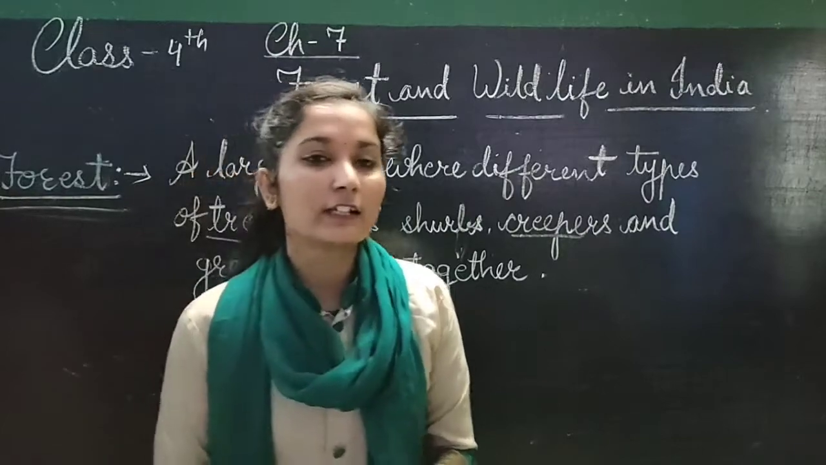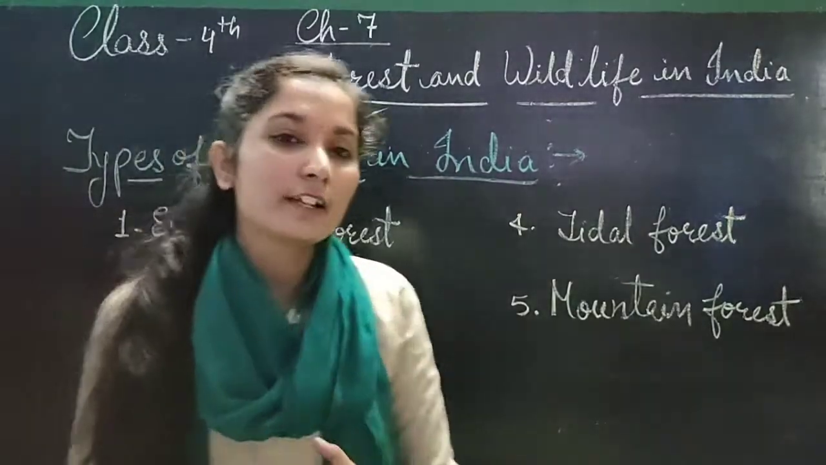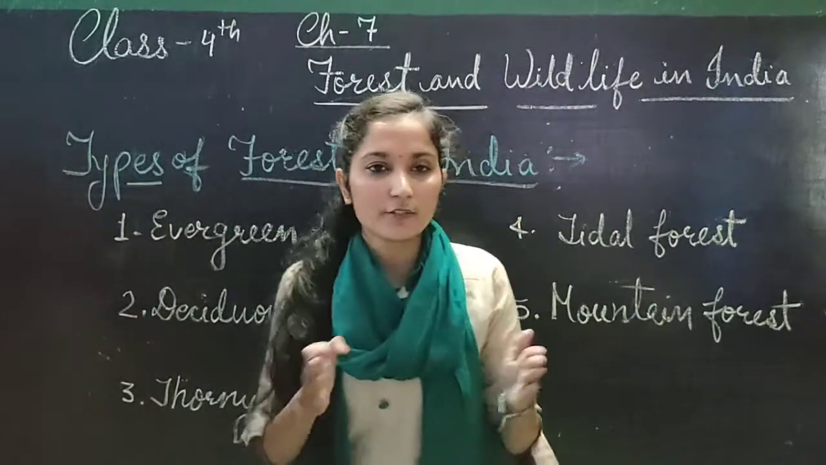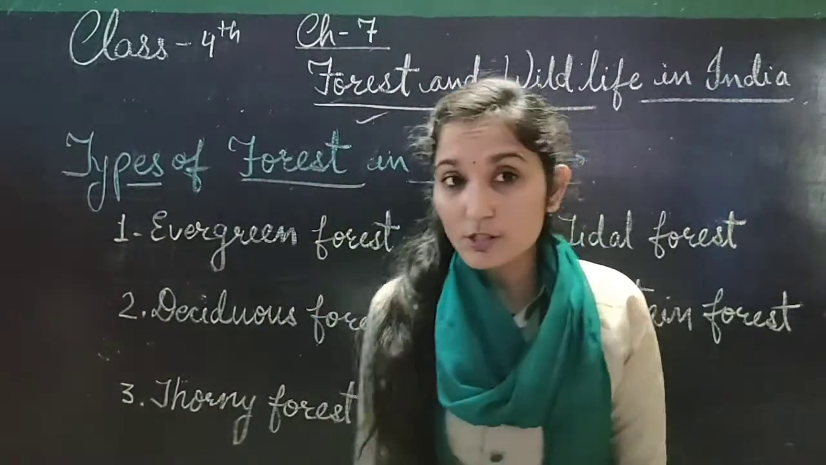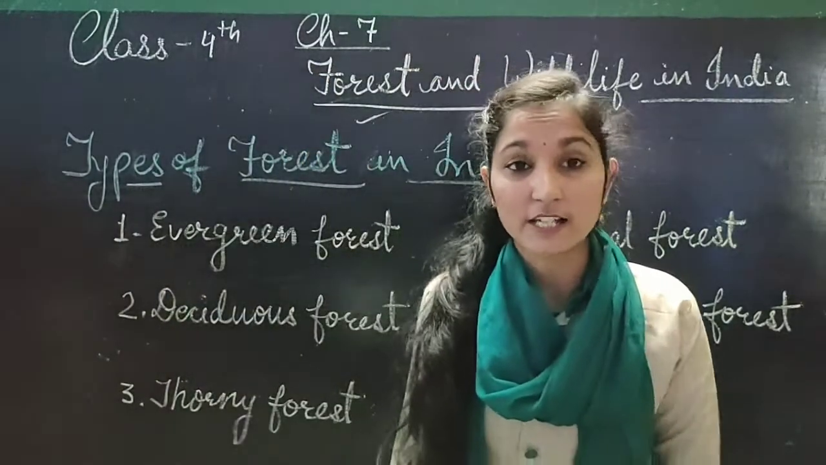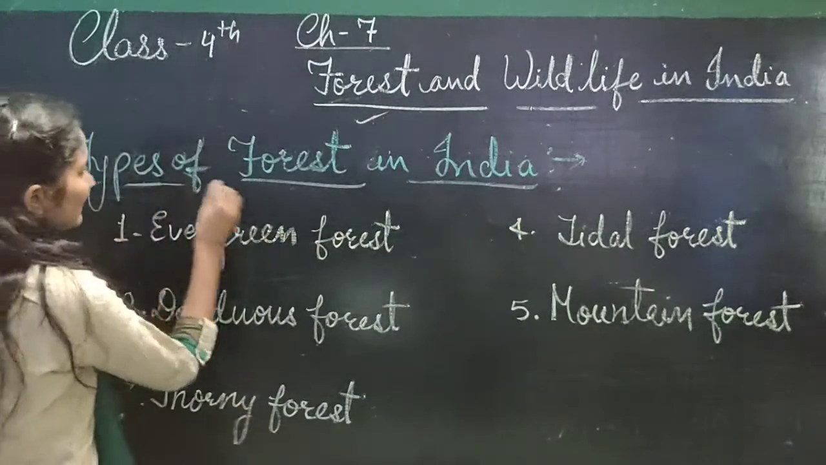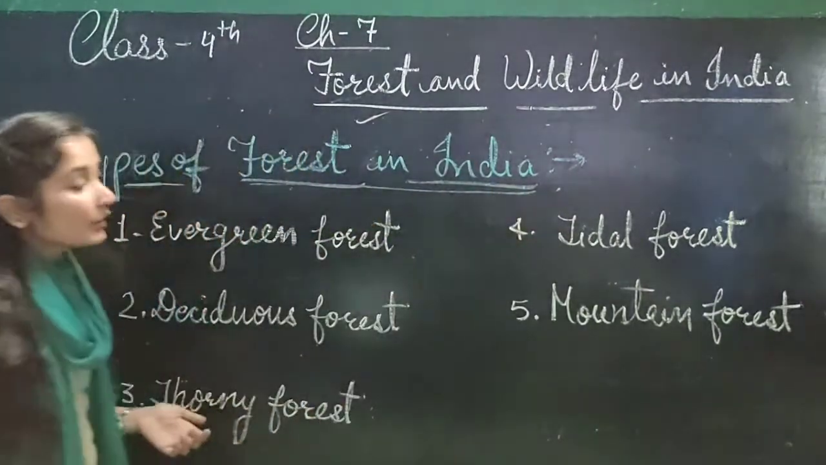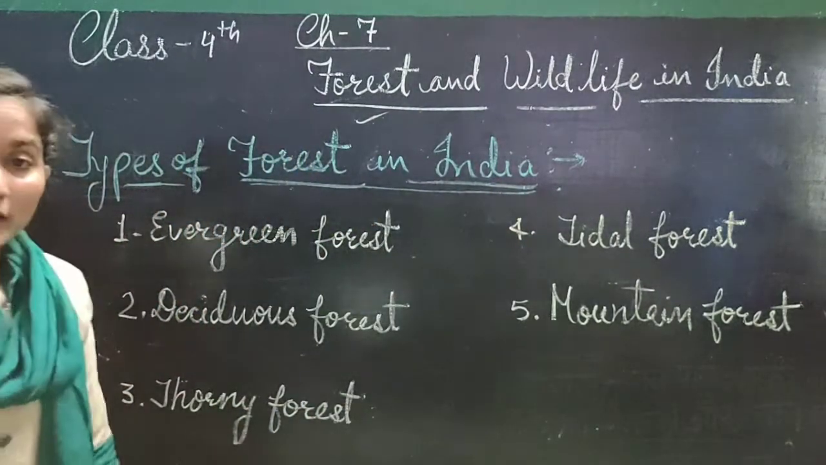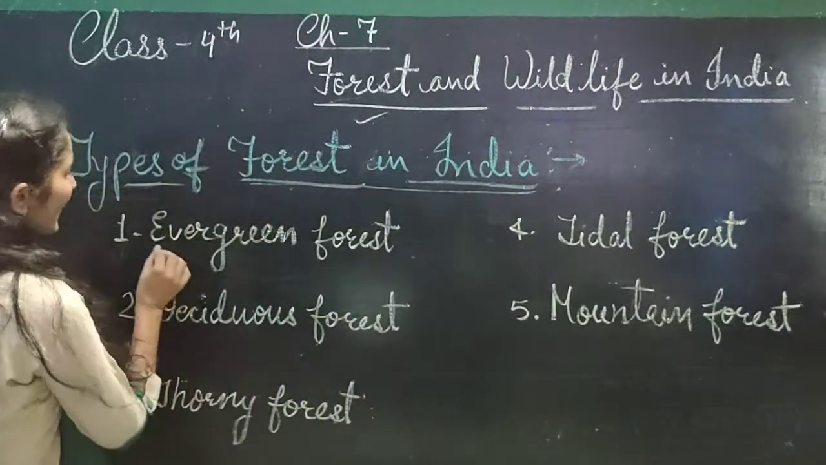Now we will read the types of forest. We know very well that in India there are different types of physical features, that means different landforms, and the climate is also different in many parts of our country. That's why different types of trees are found here, and they make different types of forest. So how many types of forest are mostly found in India? Five. So first is evergreen.